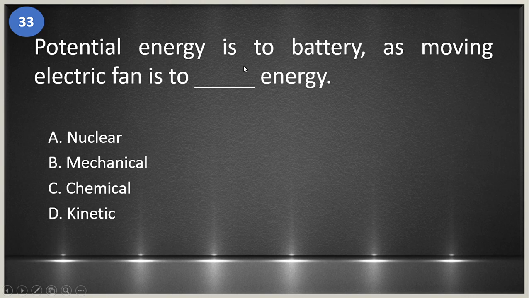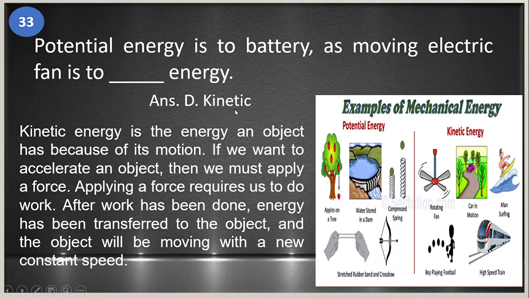33. Potential energy is to battery as moving electric fan is to blank energy. A. Nuclear. B. Mechanical. C. Chemical. And D. Kinetic. The answer is letter D. Kinetic. So, kinetic energy is the energy an object has because of its motion. If you want to accelerate an object, then we must apply a force. Applying a force requires us to do work. And after work has been done, energy has been transferred to the object, and the object will be moving with a new constant speed.